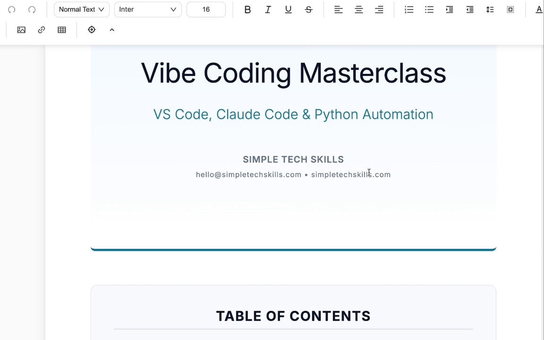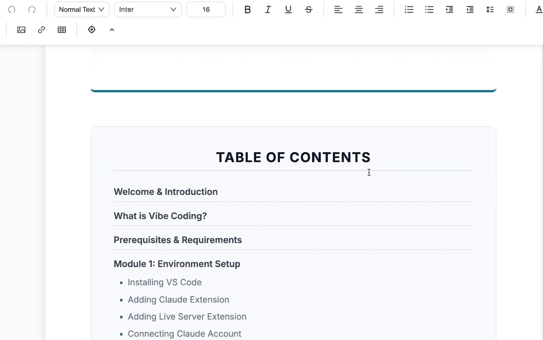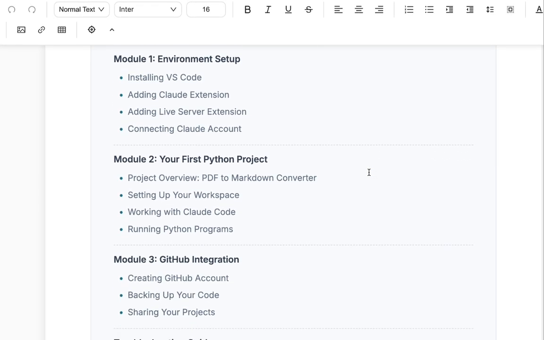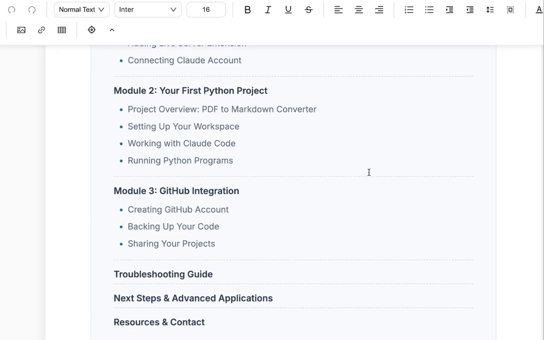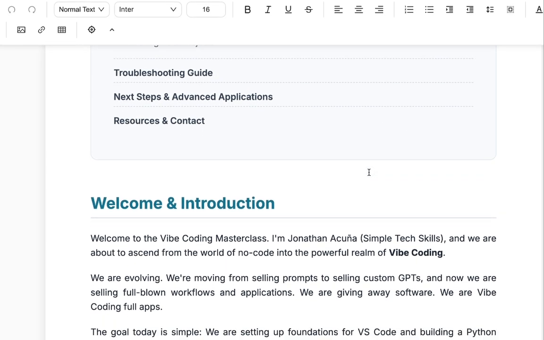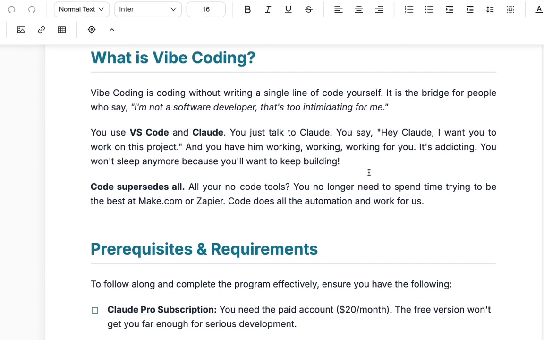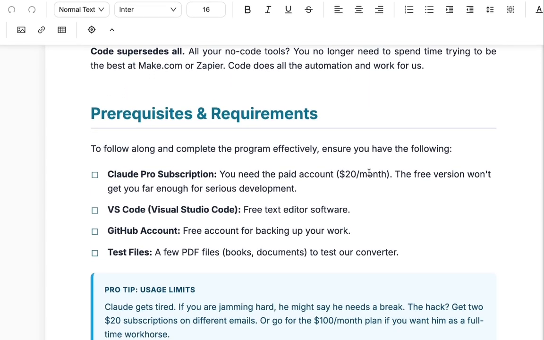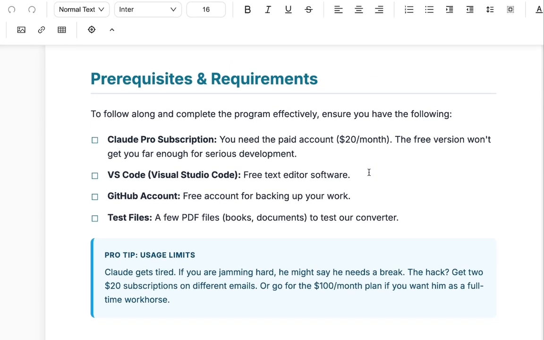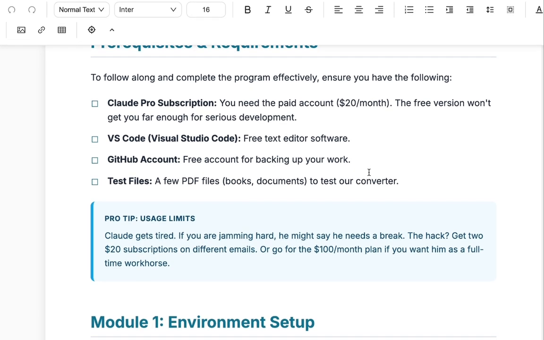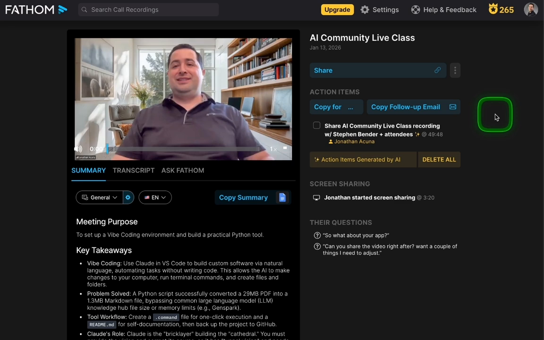So today I taught a class on vibe coding, and this took the entire transcript and created this beautiful step-by-step document that has every detail that I said during the training, nicely organized with additional context and all of the resources so that beginners can use these types of workbooks to revisit the material. And this works great for courses, workbooks, PDF guides, lead magnets, even for your own education and learning. This is how you create this.